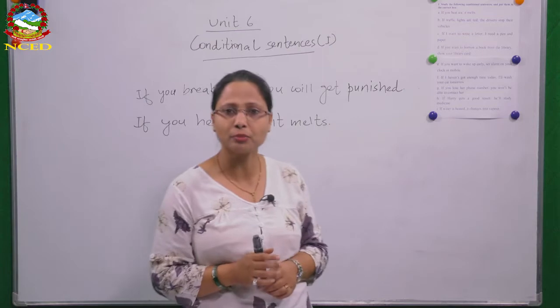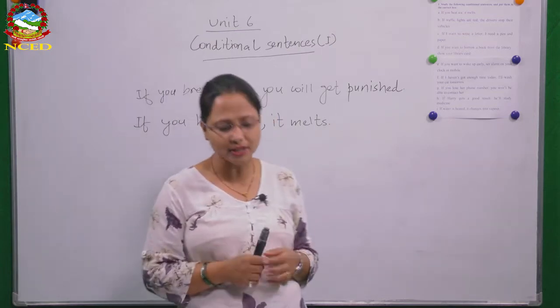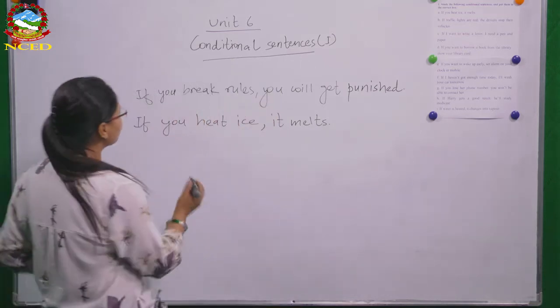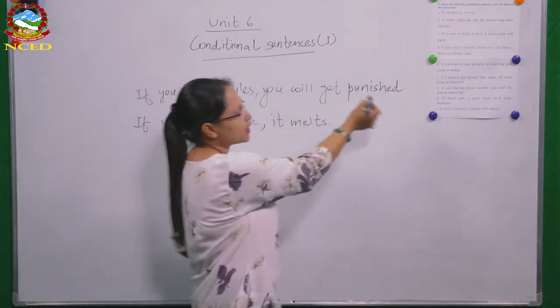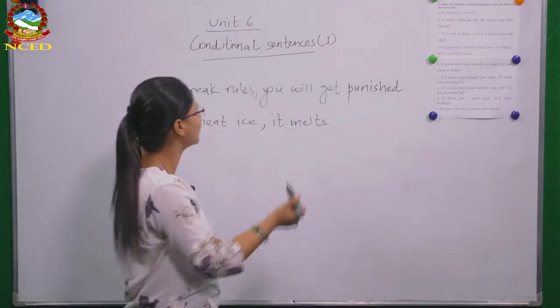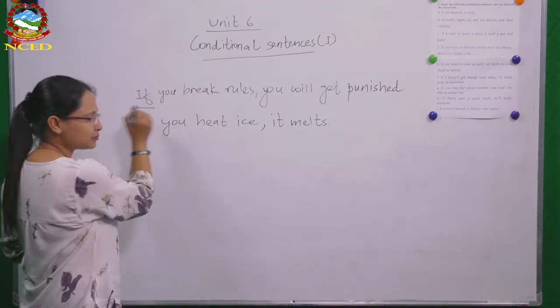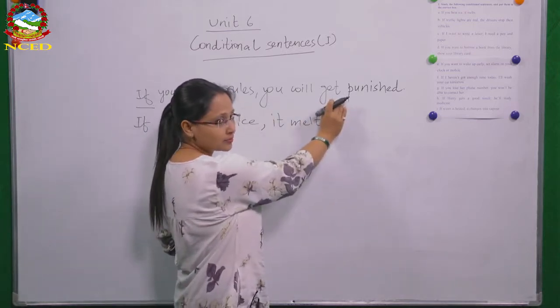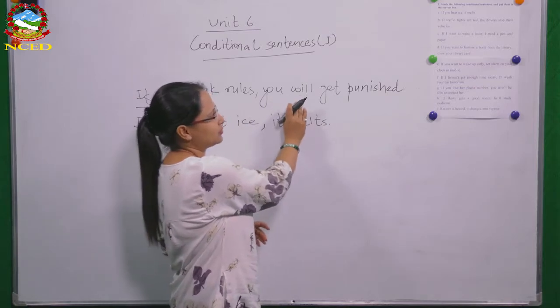Before we look at the book, let's have a look at some examples. What sort of sentences are called conditionals? Have a look. If you break rules, you will get punished. So what do you see here? There is if, right? There are two clauses.